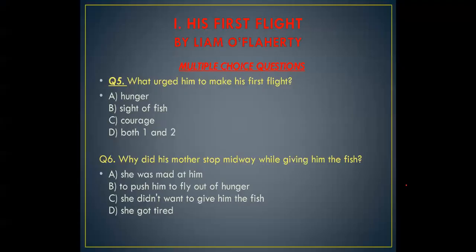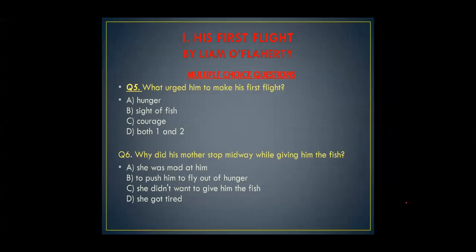The next question. These are the last two questions. What urged him to make his first flight? Hunger, sight of fish, courage, both one and two. So it would be both one and two. Why did his mother stop midway while giving him the fish? A says she was mad at him, to push him to fly out of hunger. B, she did not want to give him the fish. C, she got tired. D, she wanted to attract his attention because she wanted to play with his hunger. I'm really sorry, so it would be B part. Okay, this was the last thing.